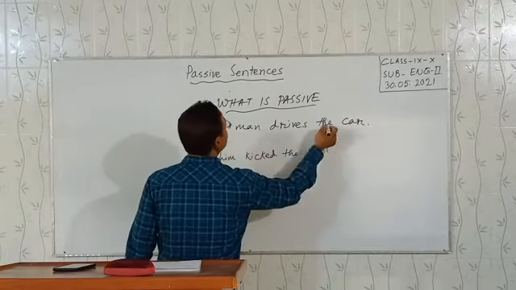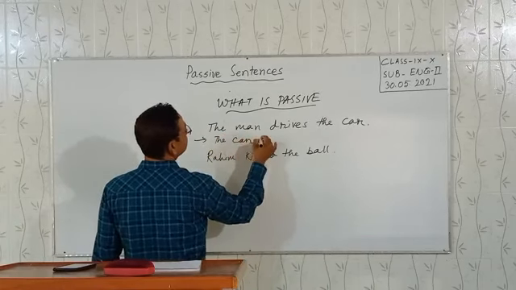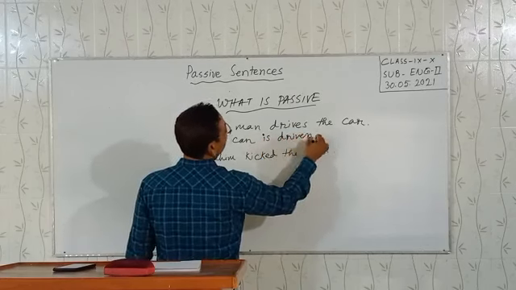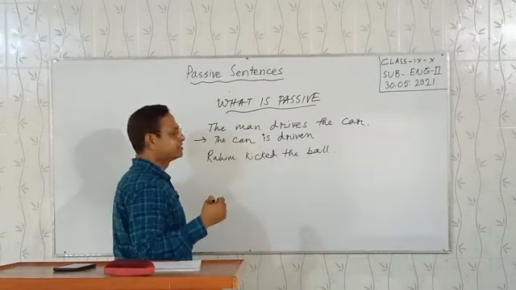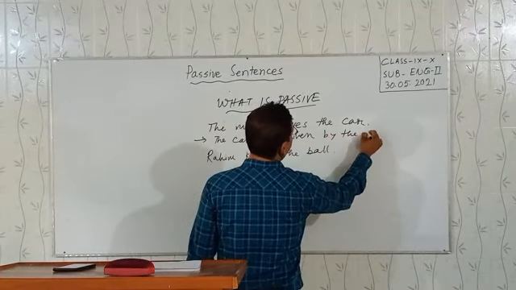So, if we turn it to passive: the car is driven, not driven, the pronunciation is driven. The car is driven by the man.